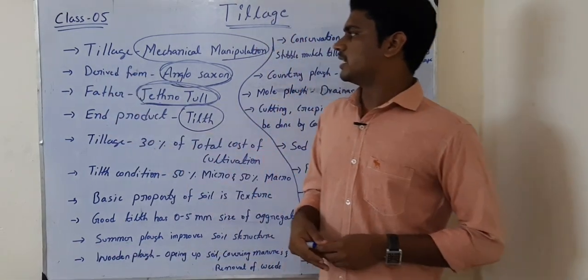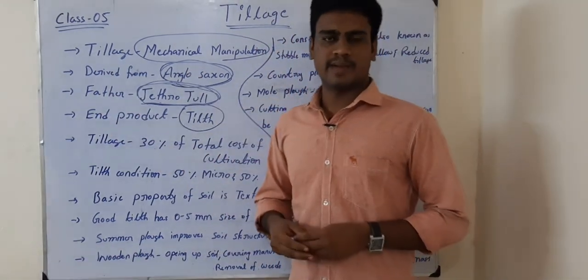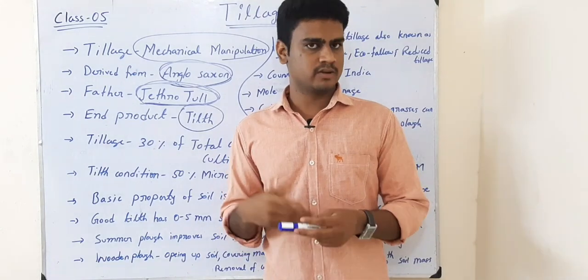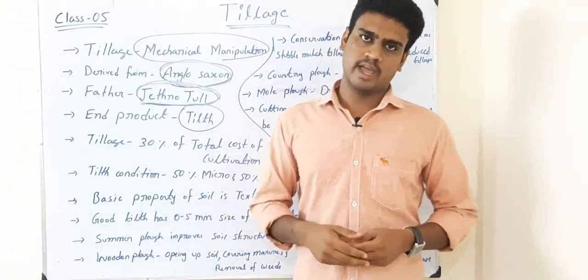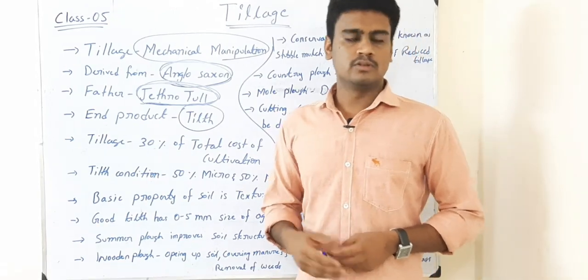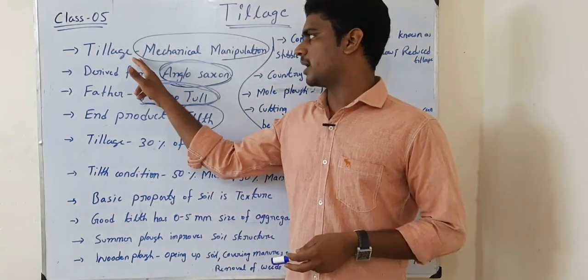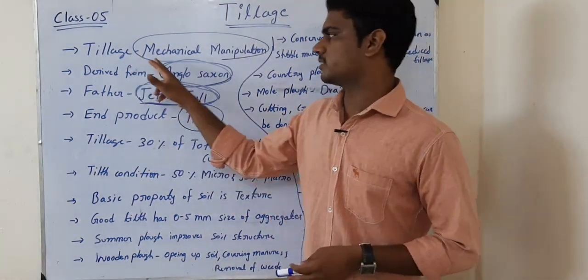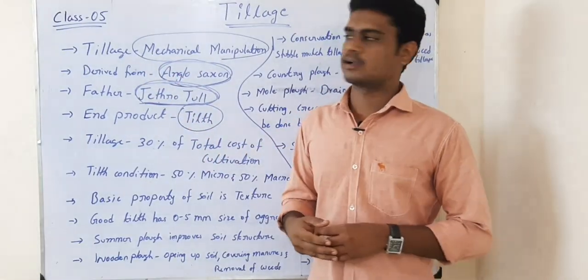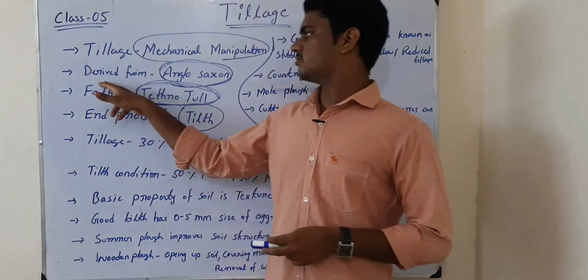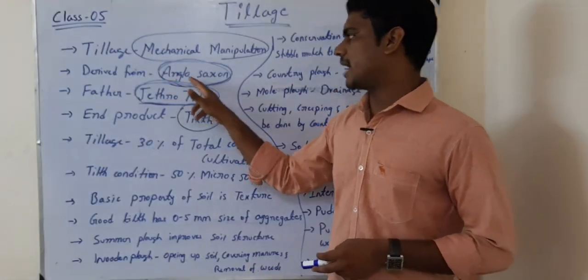The word tillage is defined as mechanical manipulation of soil, that means using any implements to cut and open the soil and to do further practices to loosen the soil, that we call tillage by using mechanical implements. That's why it is defined as mechanical manipulation of soil. This word tillage is derived from Anglo-Saxon.